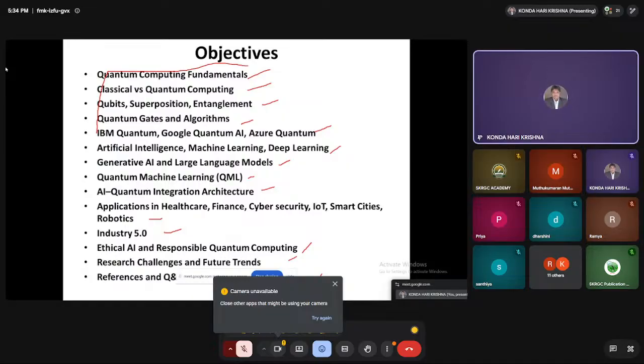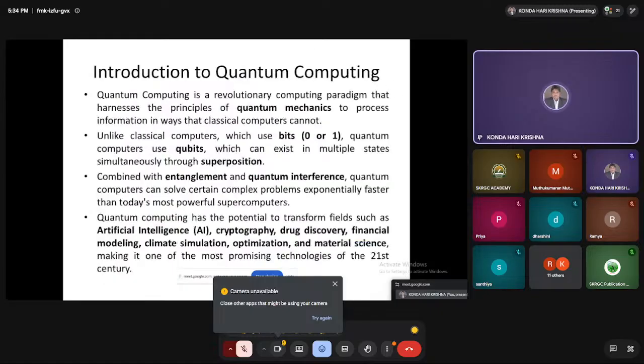Okay. So, introduction to quantum computing. Quantum computing is a revolutionary computing paradigm that harnesses the principles of quantum mechanics to process information in a way that a classical computer cannot. It can do what a normal computer cannot.